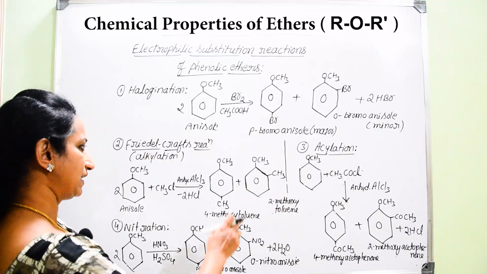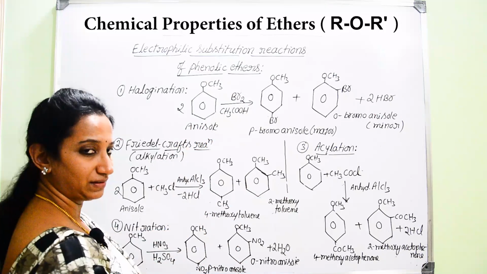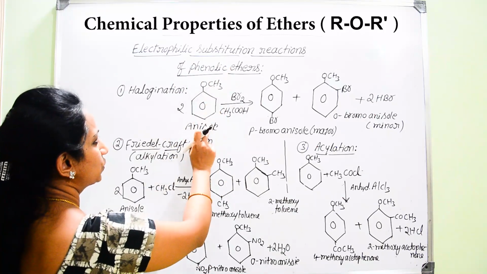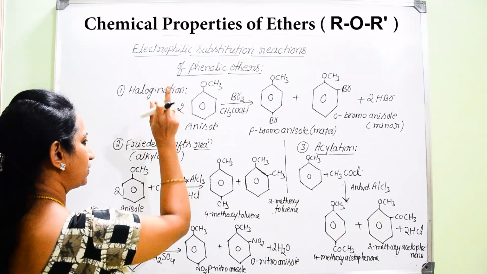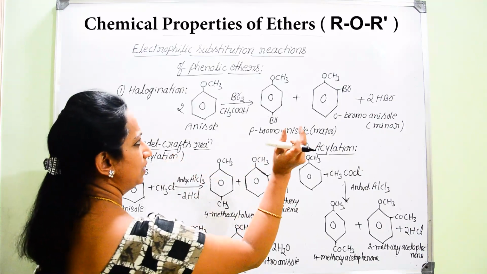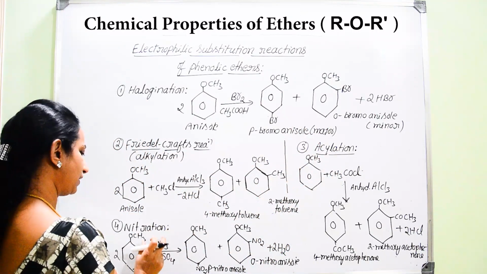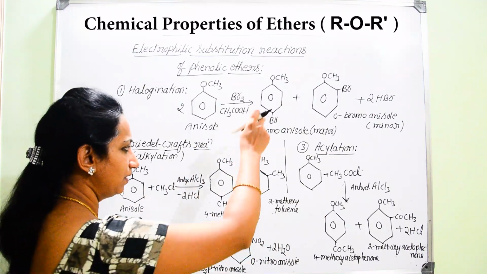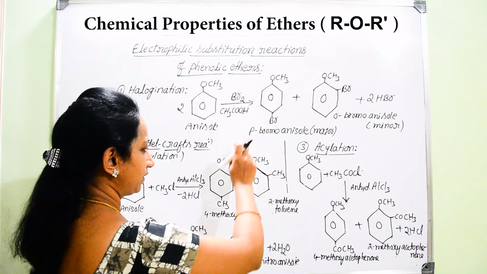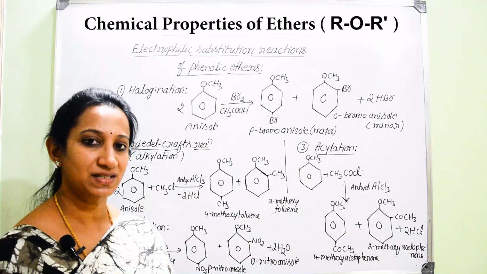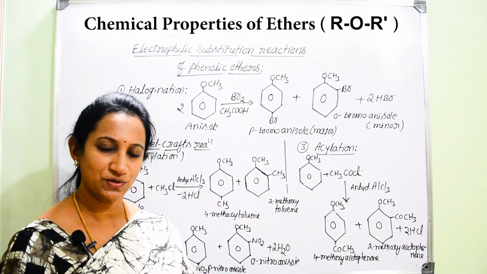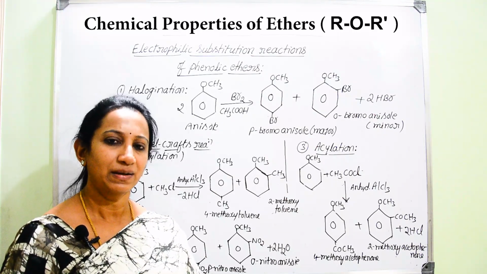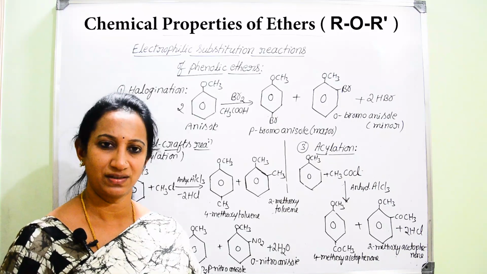That is how we can easily think about, or even easily remember, the electrophilic substitution reactions of anisole: halogenation, Friedel-Crafts alkylation, Friedel-Crafts acylation and even nitration. In all these cases the major product will be the para substituted product, and the ortho substituted product will be the minor product. So these are the chemical reactions with respect to ethers.